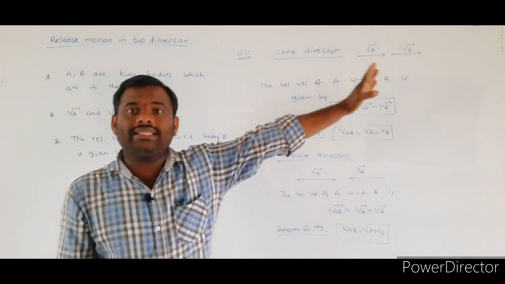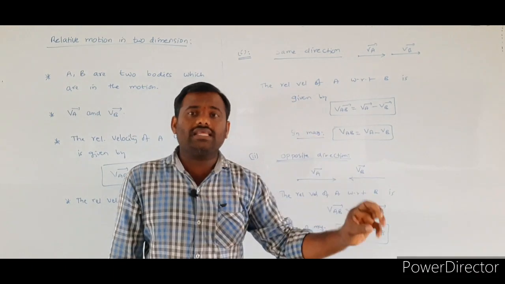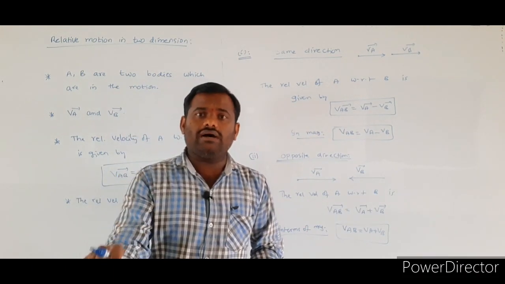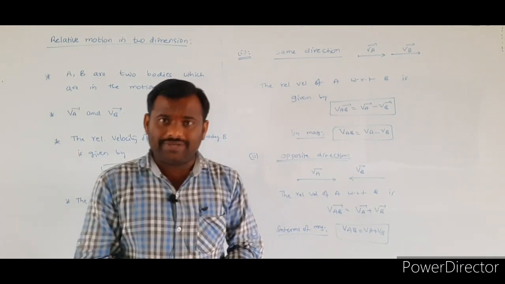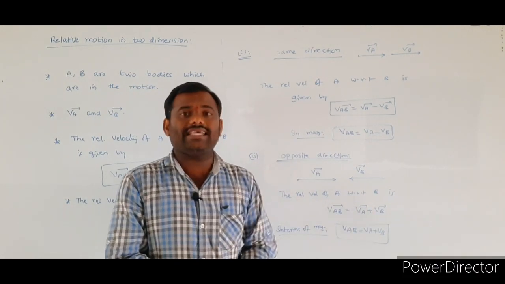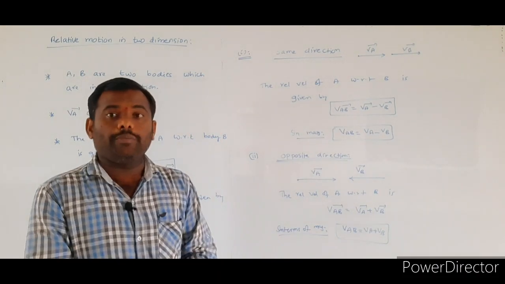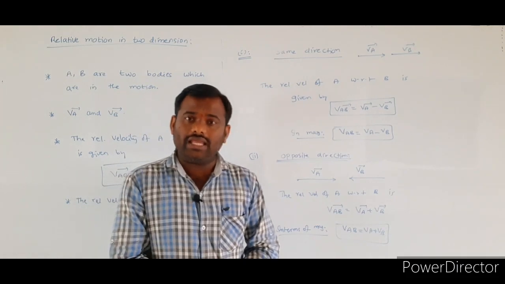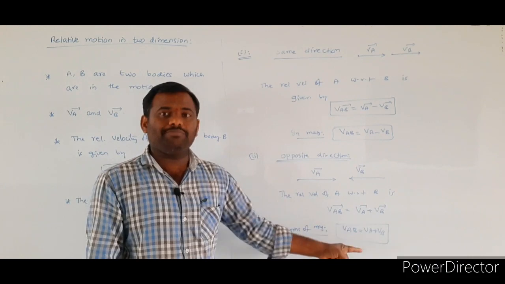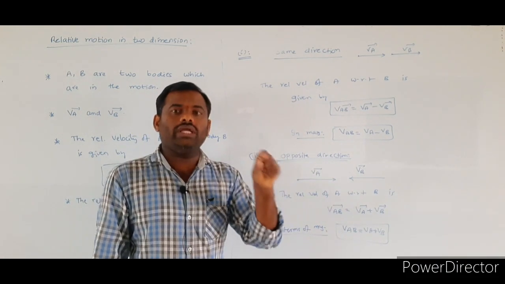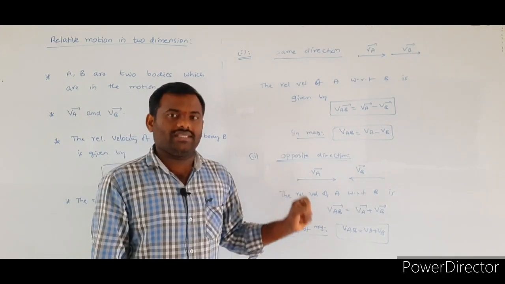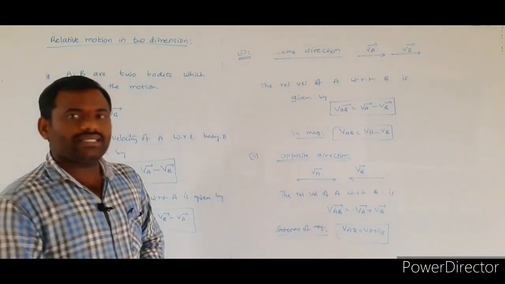Whenever they are traveling in the same direction, the relative velocity magnitude is equal to the subtraction of their individual values. If they are traveling in the opposite direction, the relative velocity value is simply the sum of the two individual velocities. This is case 1 and case 2.